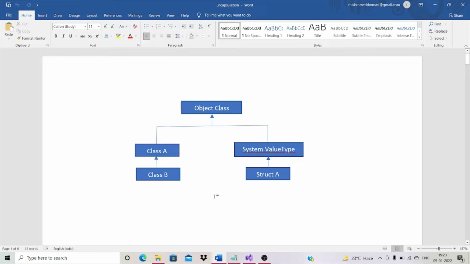Every class in C# is either directly or indirectly derived from the object class. If a class does not extend any other class, here we do not have any base class, then it is the direct child class of object class. If a class extends another class, here class B extends class A, then it is indirectly derived from object class. Therefore, object class methods are available to all C# classes. Let's see in detail shortly.